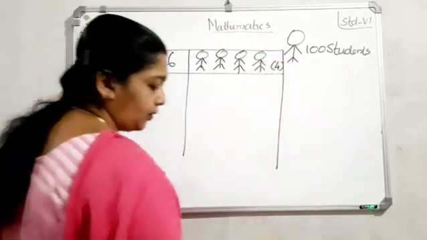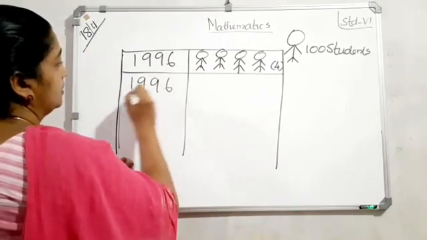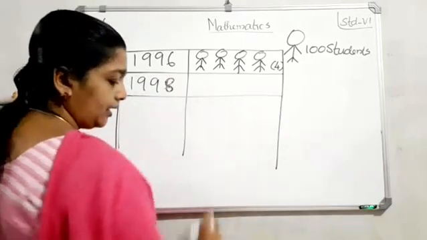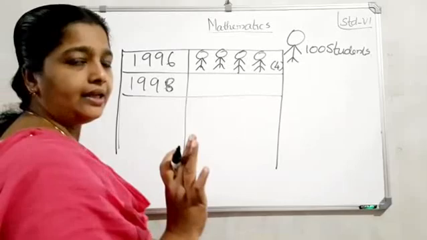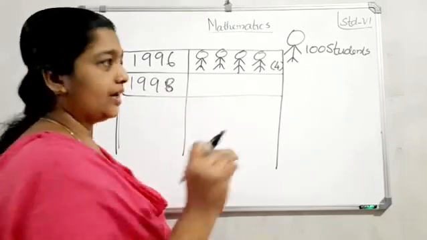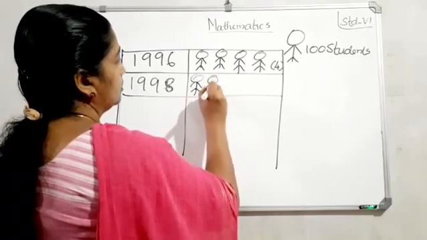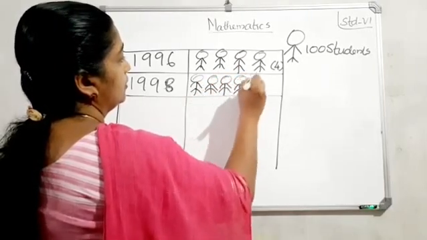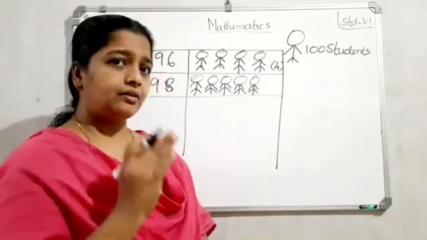How many? 4. Second one, 1998. That is how many? 535. That means 5 full, that is 500. So 1, 2, 3, 4, 5 full and 35 only.